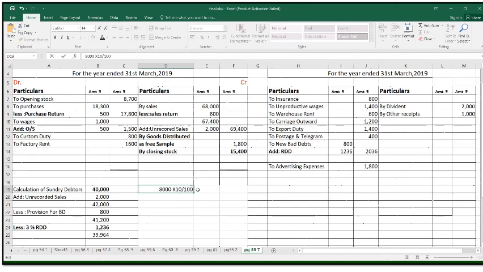divided by 100. This is the amount of interest on loan, but the loan is taken on 1st July 2018. So we have to calculate the interest for 9 months only. So into 9 divided by 12.